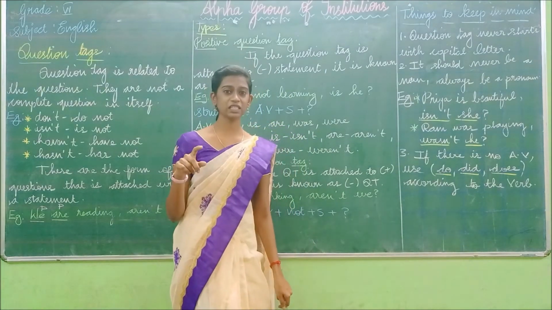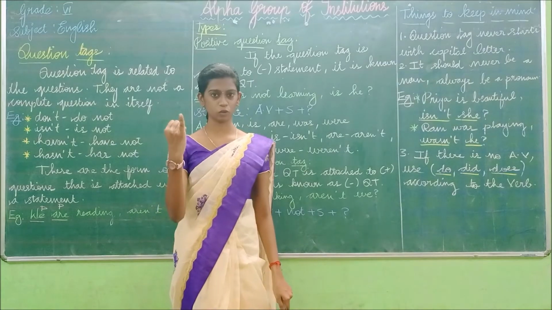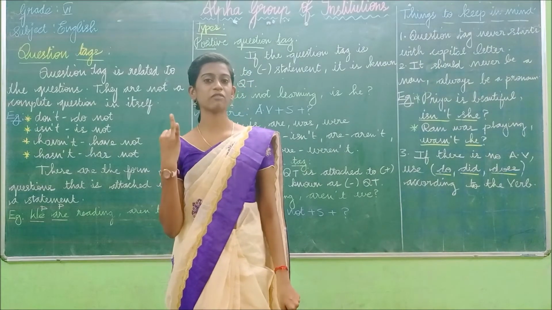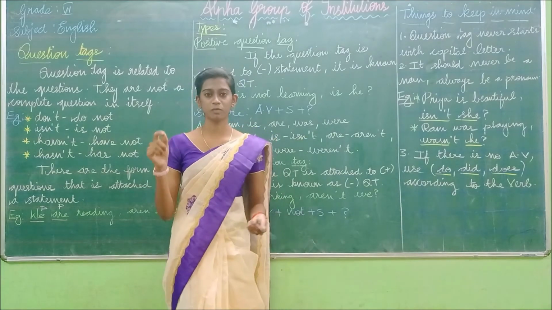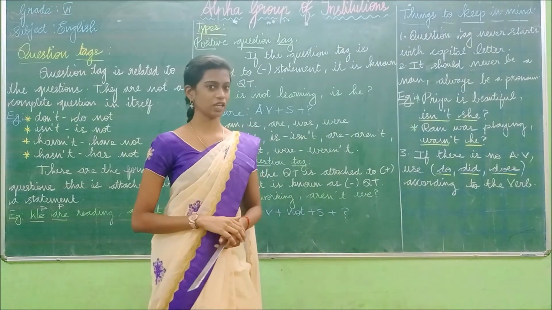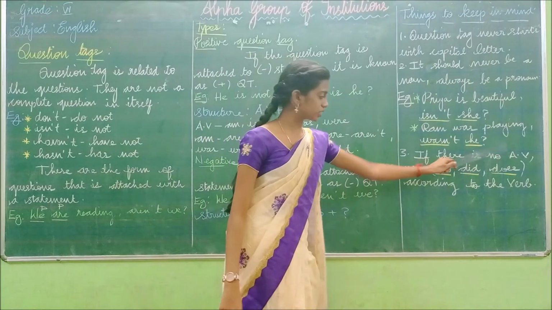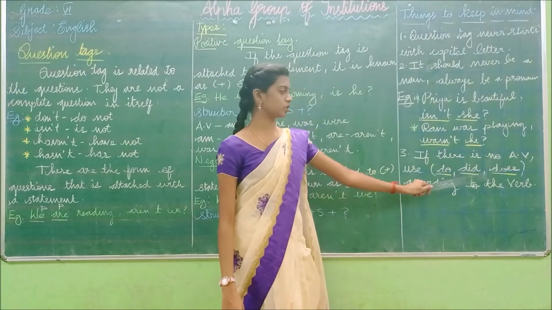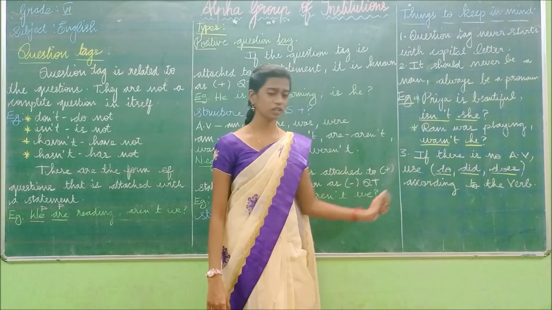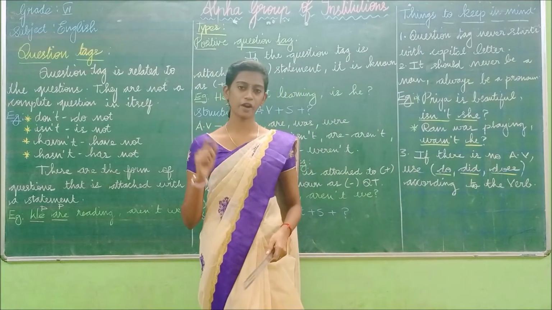If the sentence is in the present tense, add do. If it is in the past tense, add did. And if the verb comes with s, add does. You should not use all three; use any one according to the verb.